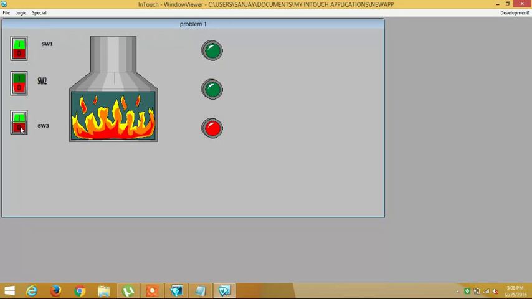We are getting the output, so our program is correct. Now we want all of them to be switched on. Finally the third LED also glows. That means all our switches are in the on position.